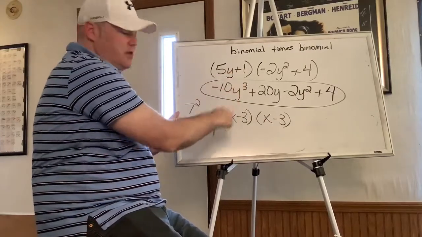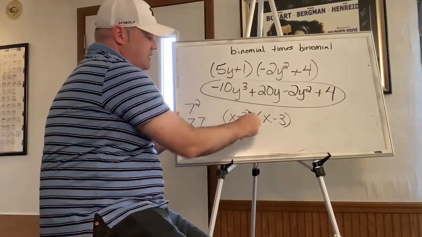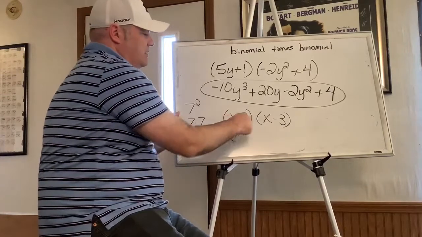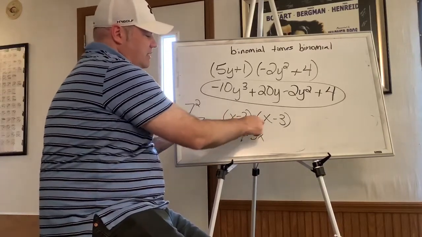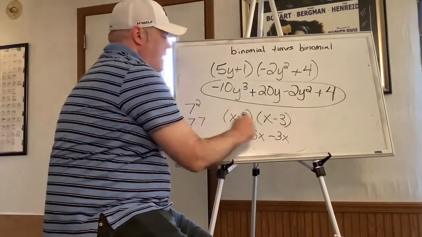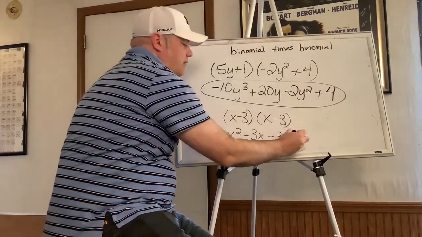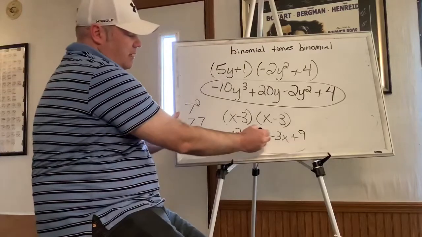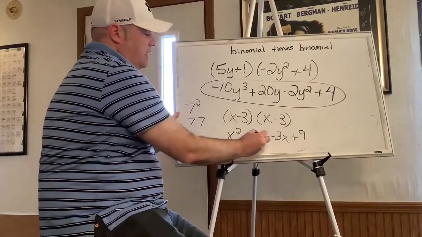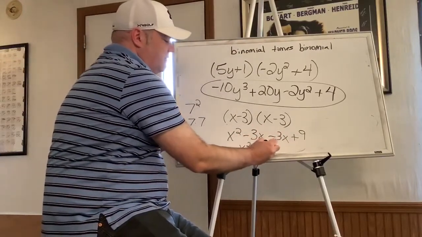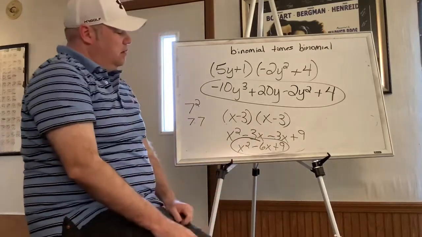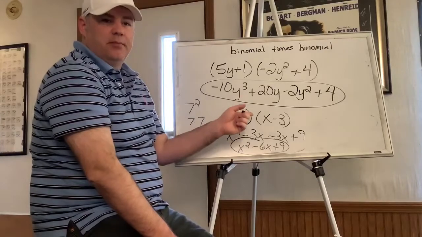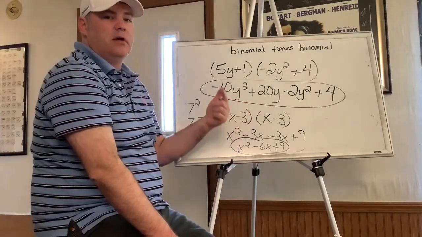Now we know how to do that though. That means we take x times x, x times negative 3, then we take negative 3 times x, and we take negative 3 times negative 3, which becomes positive 9. We can combine these two. Negative 3x minus another 3x is negative 6x, and we still have plus 9. Okay? So that's the little wrinkle if they put a binomial and square it.